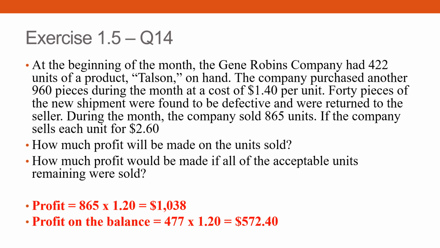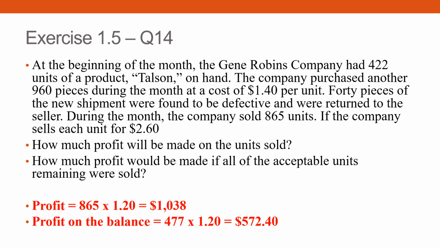So it's so simple. Now they want to know how much profit will be made on the units sold. How many units were sold? From the question, we know it's 865. Therefore, we take 865 times 120 will give you the answer. It's as simple as that. When they ask you profit, don't go and find the total cost, find the total revenue, and then go and minus. Revenue is sales. So you find the total sales, you find the total cost, you can get the answer. But why do you want to make it so difficult? Find the profit for each good and just multiply what they want.